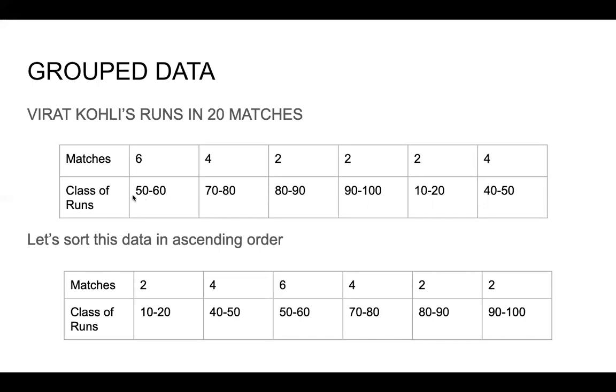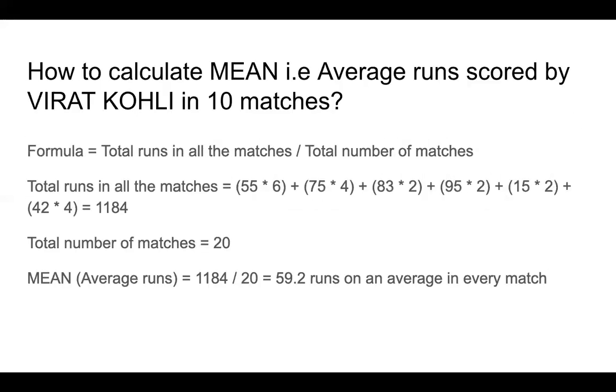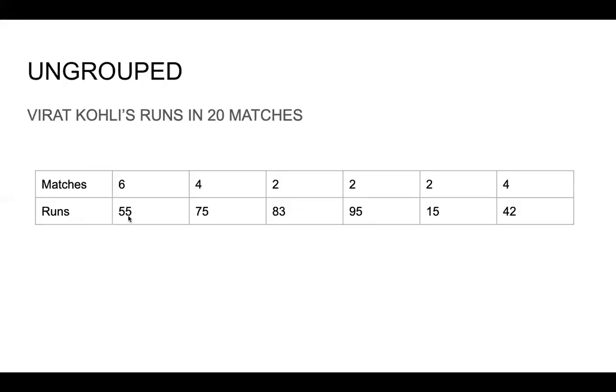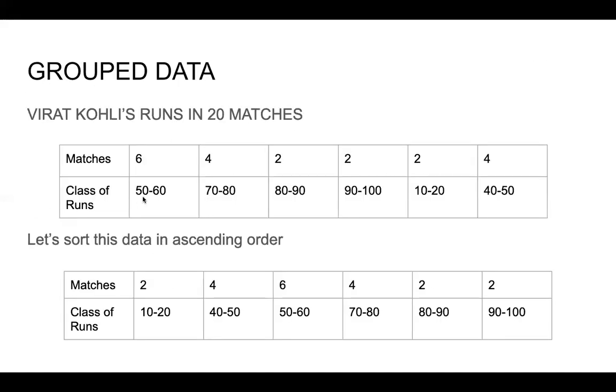So here 50 to 60 is a group. So 50, 51, 52, 53, 54, like that until 60, it is a group, as opposed to 55, which is a single value, right? So that is why it is called ungrouped. But 50 to 60 is a group, so that is why it is called grouped data. So in 6 matches he scored 55, which falls between 50 to 60.